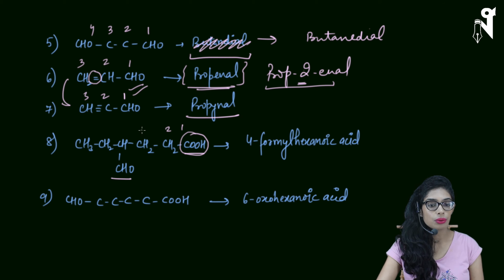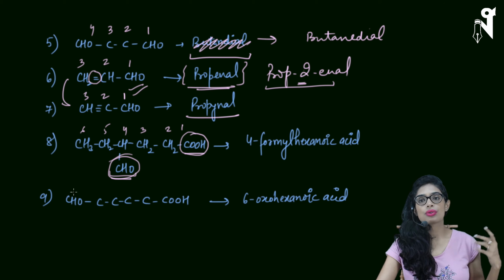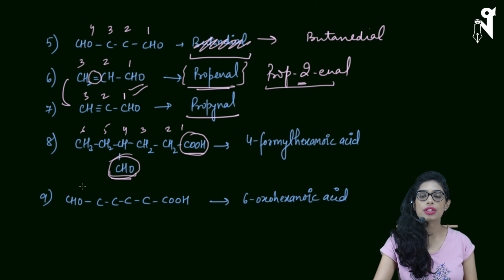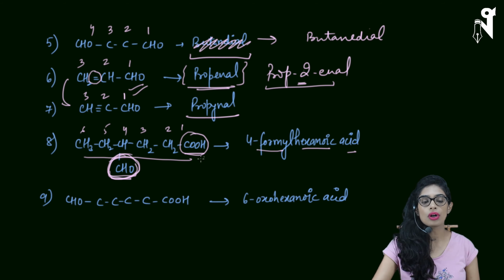So this will be 1, 2, 3, 4, 5 and 6. Now we will not terminate our chain over here. Now we can go straight, because this is anyways acting as a branch, or prefix, or low priority group. So we will be considering the longest possible chain like this, and CHO will be acting as a substituent on the fourth position. So the name will be hexanoic acid for this whole thing. Okay, and now CHO will be called formyl. So this is the prefix for CHO, and it is present on the fourth position.